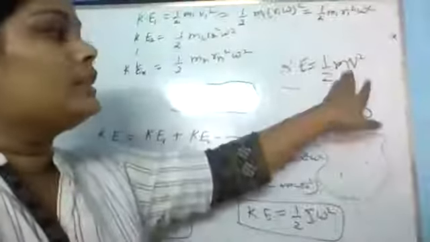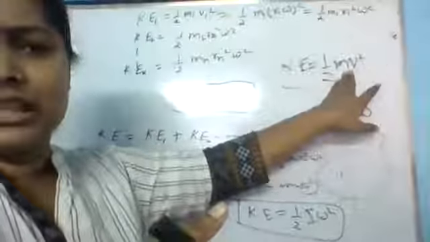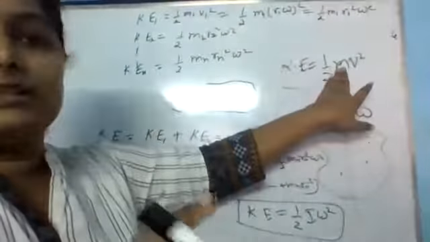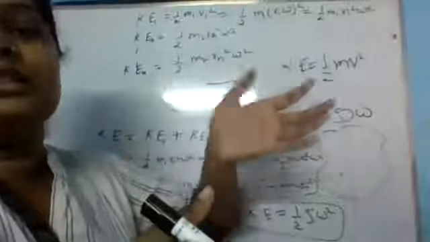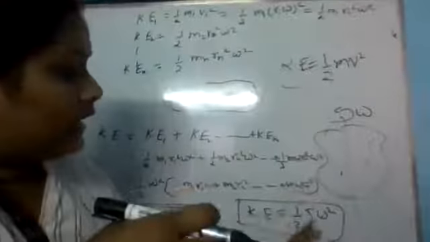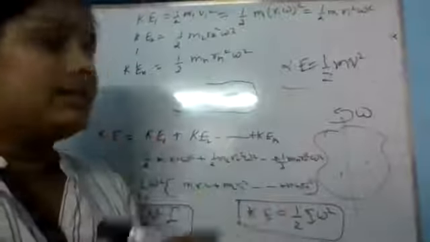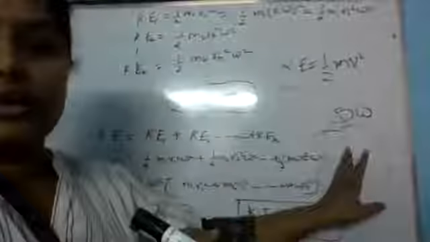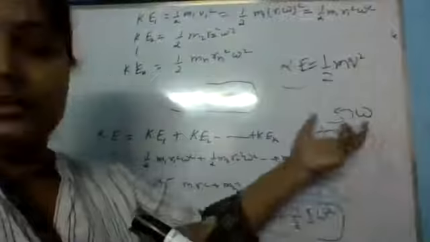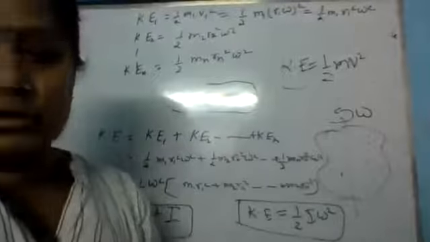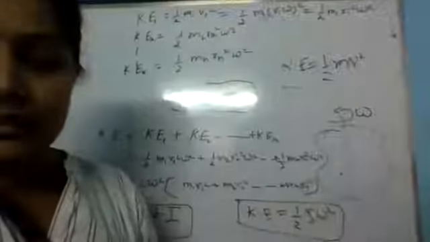In linear motion, mass is directly proportional to inertia. That means mass decides how much resistance the body shows to any kind of change, and here the moment of inertia decides how much resistance the body will show if we try to change its rotational motion. Is this clear?